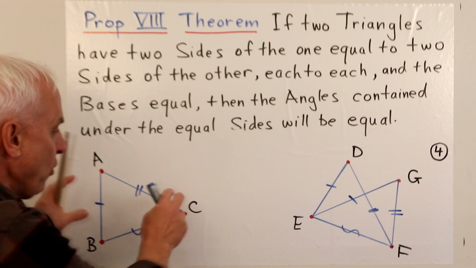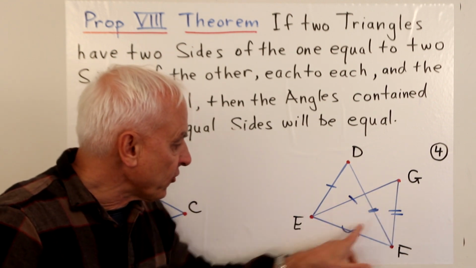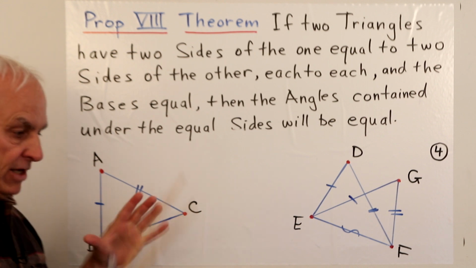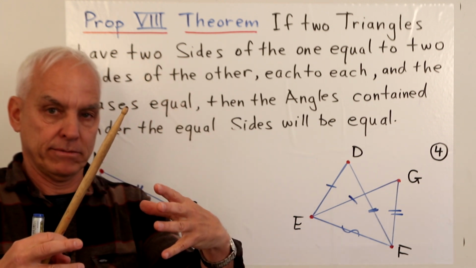But because we've moved it, the angles in this triangle EFG are exactly the same as the angles over here, because we've just moved the entire thing.